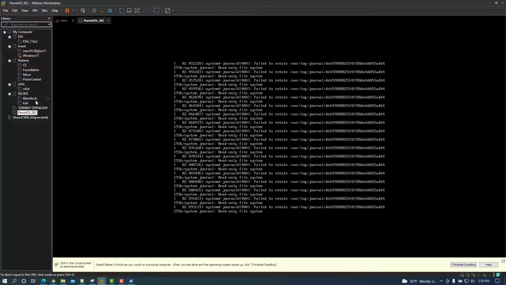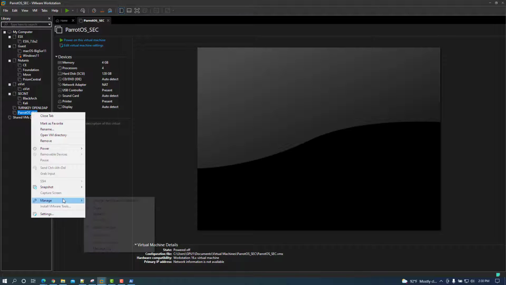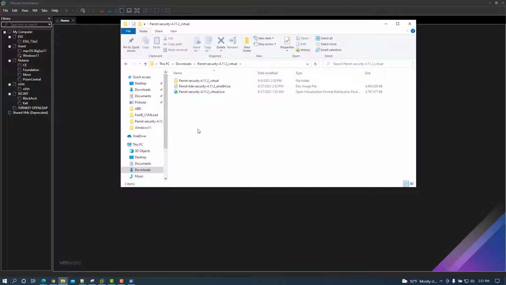So let me get out of the console here. I'm going to go ahead and power off this VM. Go ahead and remove it because I don't want that VM getting in the way of our other deployments here. Let's look at the option that we can actually deploy successfully into VMware Workstation.